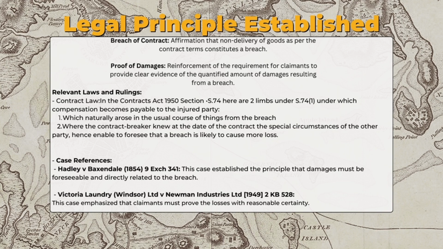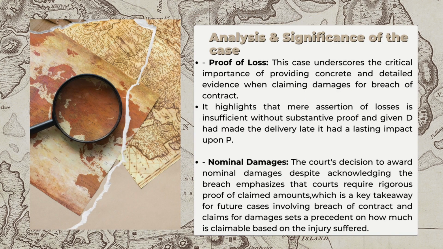So the significance of this case was that the proof of loss was underscored. It was important to make it more detailed, whereas the justices were inclined to give a large amount to the plaintiffs. Nonetheless, it asserted that the losses were insufficient without substantive proof, given that the defendant had made a late delivery which caused losses to the plaintiff. Hence it was held in favor of the plaintiff, but they were given only nominal damages for the losses incurred.